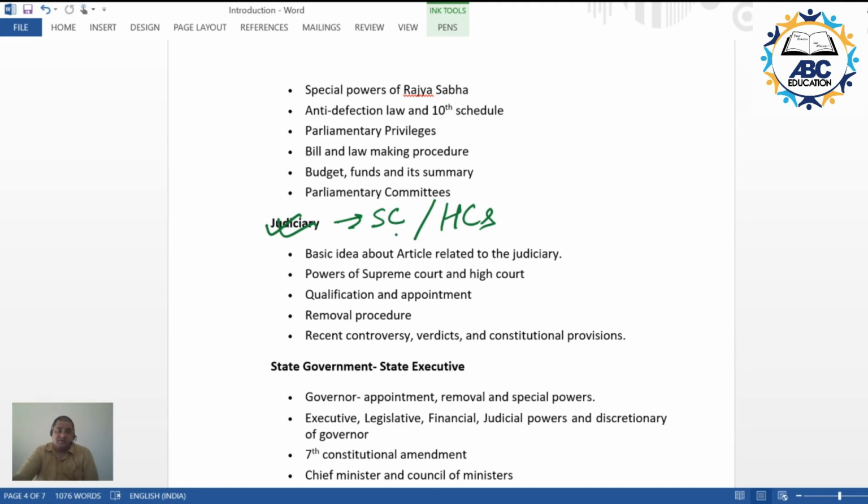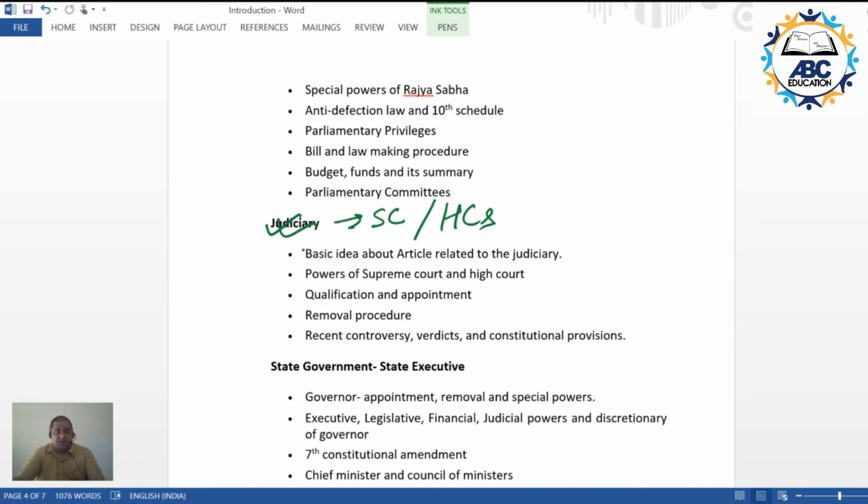What are the various jurisdictions? What are the various ways in which these two courts, the Supreme Court and the High Courts, get operationalized? We'll be talking about all these things in judiciary.